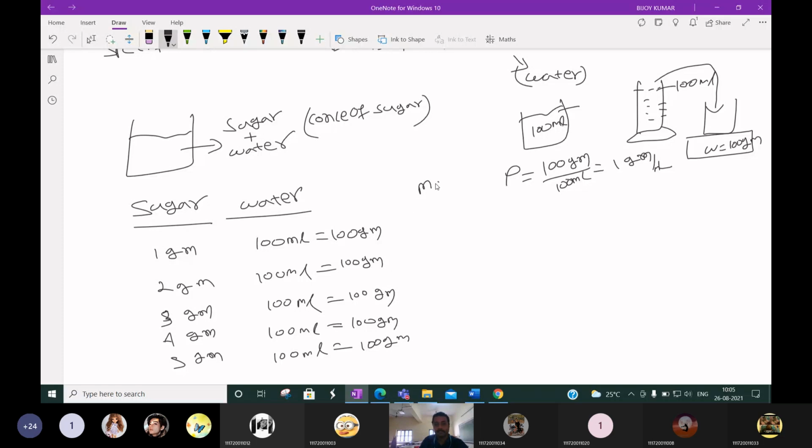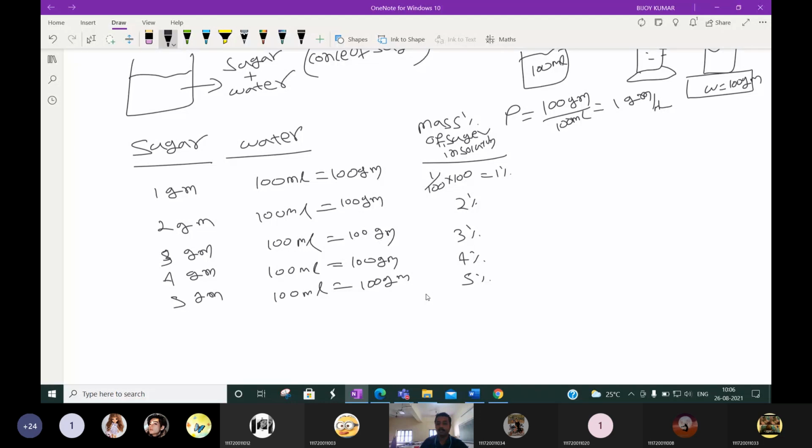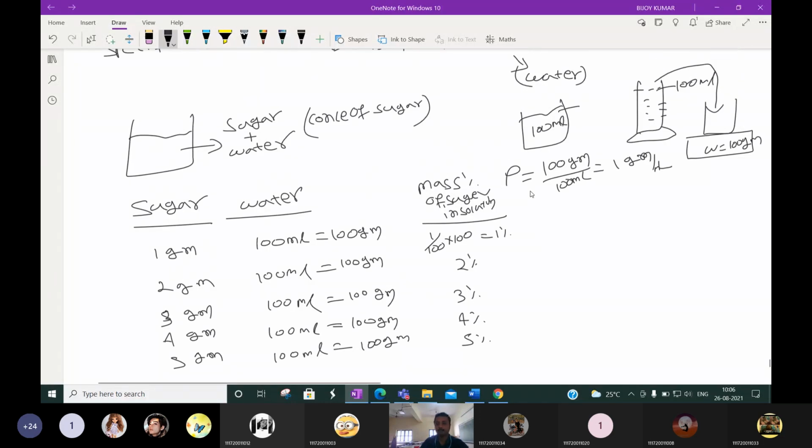So what is the mass percentage of sugar in solution? 1 by 100 into 100. Okay, it is called 1%. Here it is 2%, here 3%, here 4%, here 5%. 5 by 100 into 100. Okay. Then, the density of sugar solution.